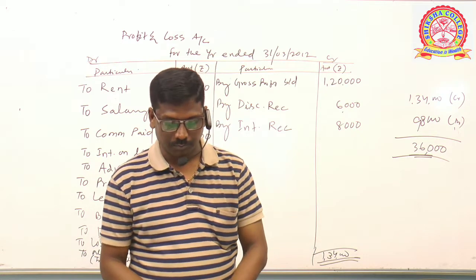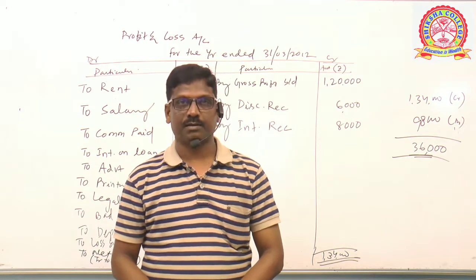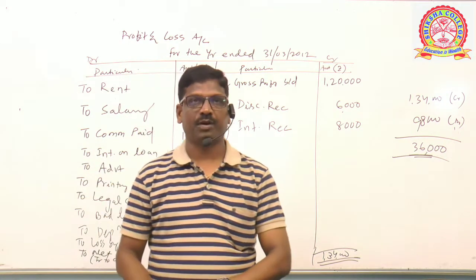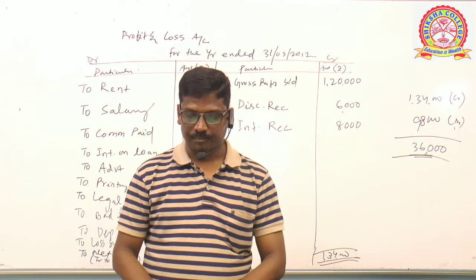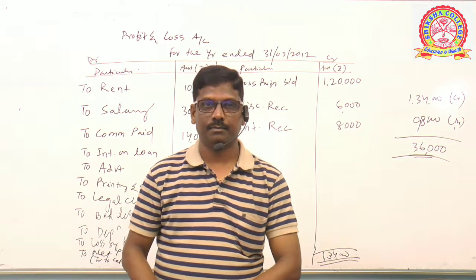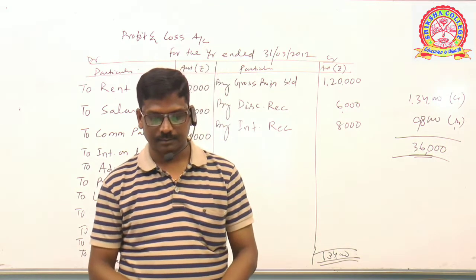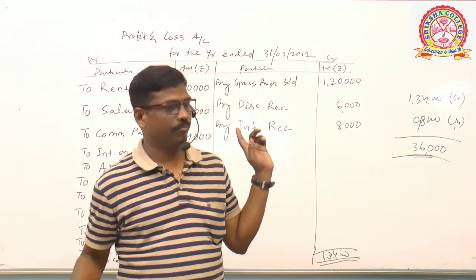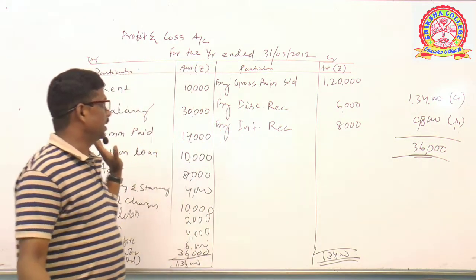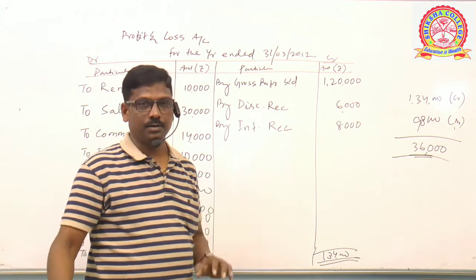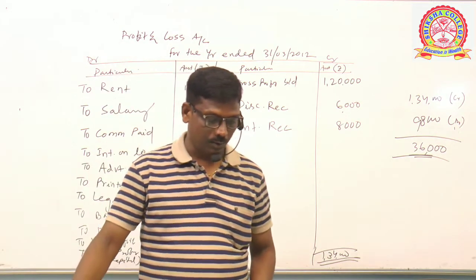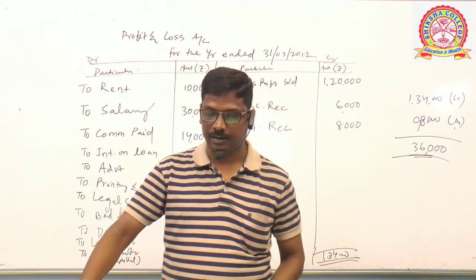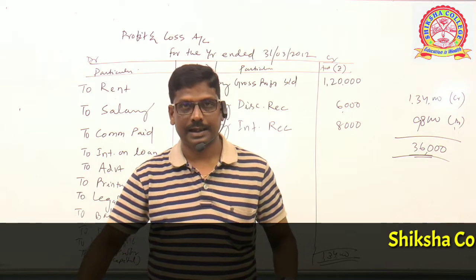Please start. Format. You draw lines like this. Profit and loss account for the year ended 30 June 2009. Be quick. Format, T-shape. Particulars, amount, then particulars, amount. Clear? But don't forget to write the caption, that is, profit and loss account for the year ended 30 June 2009.